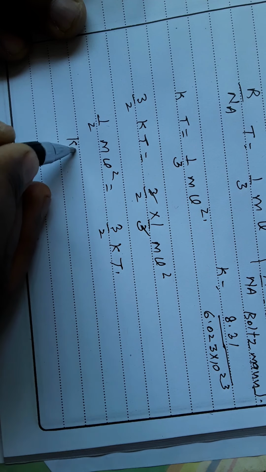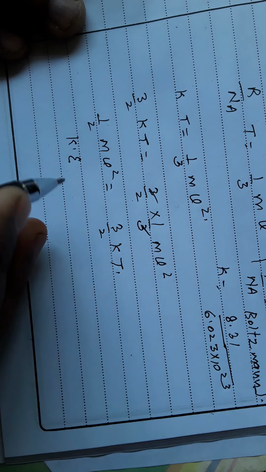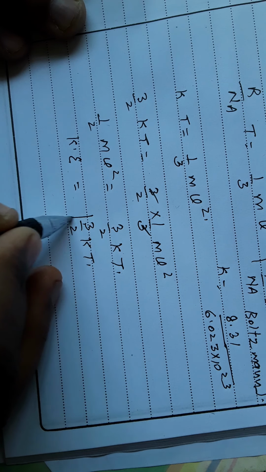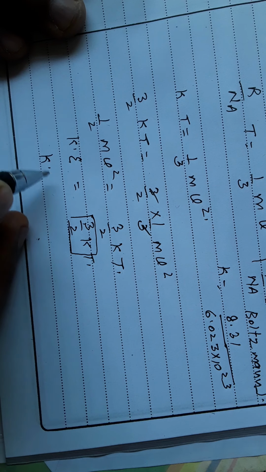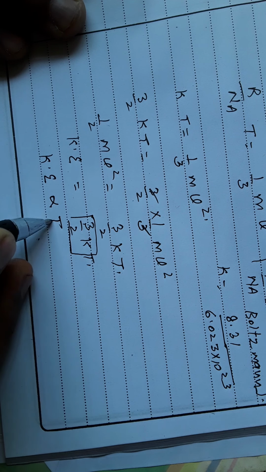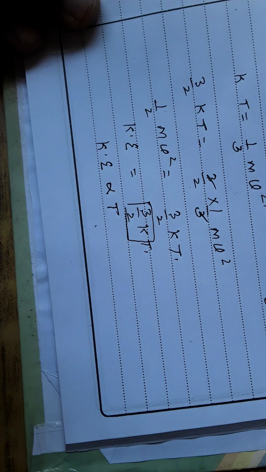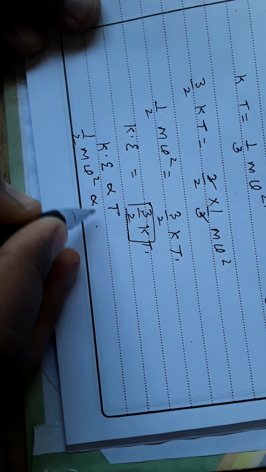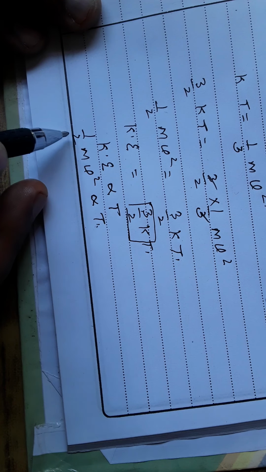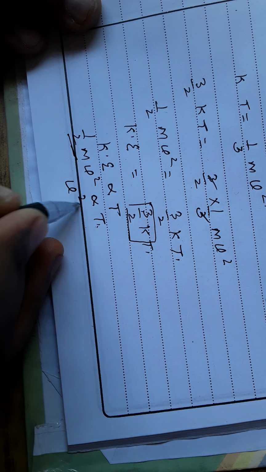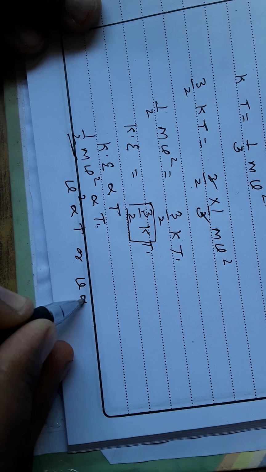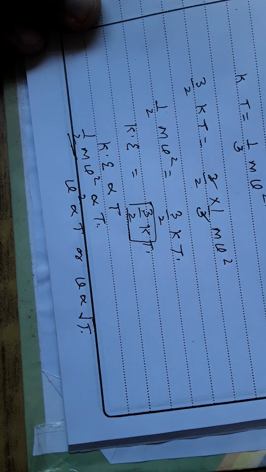Half mv square, this is kinetic energy. So this kinetic energy is equal to 3 by 2 into KT. Here 3 by 2 is constant. So we can say that kinetic energy is directly proportional to the temperature. So now we can write that half mv square is directly proportional to the temperature. Half m is also constant, so we can say that V square is directly proportional to the temperature, or we can say that V is directly proportional to the square root of T. So velocity is directly proportional to the square root of temperature.